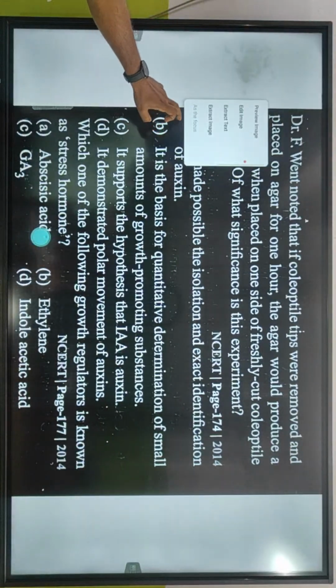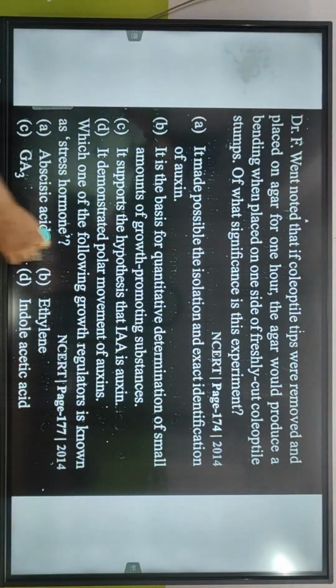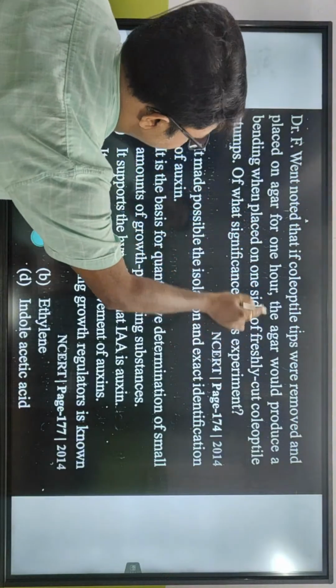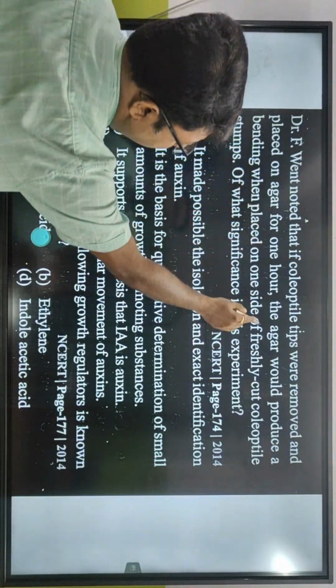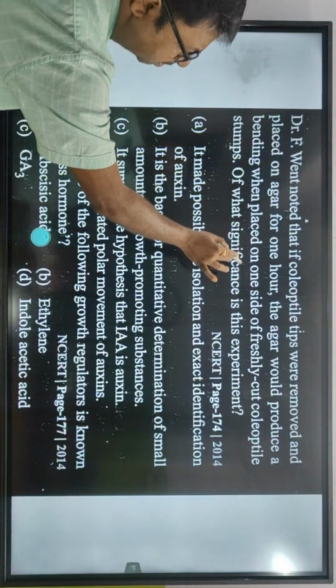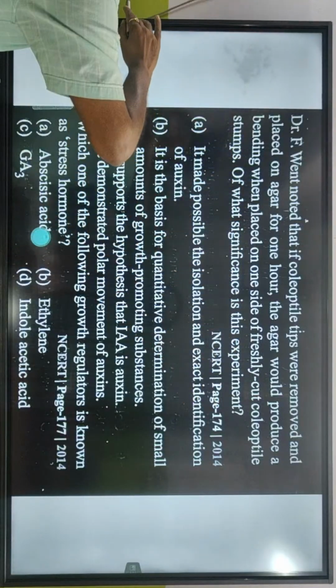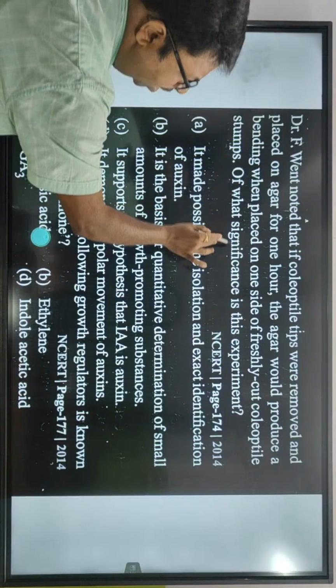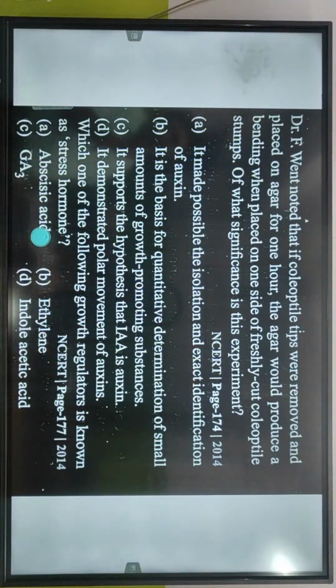Dr. F.W. Went noted that if coleoptile tips were removed and placed on agar for 1 hour, the agar would produce bending when placed on one side of the freshly cut coleoptile stump. Of what significance is this experiment? It made possible the isolation and exact identification of auxin. It is the basis of quantitative determination of small amounts of growth hormone.